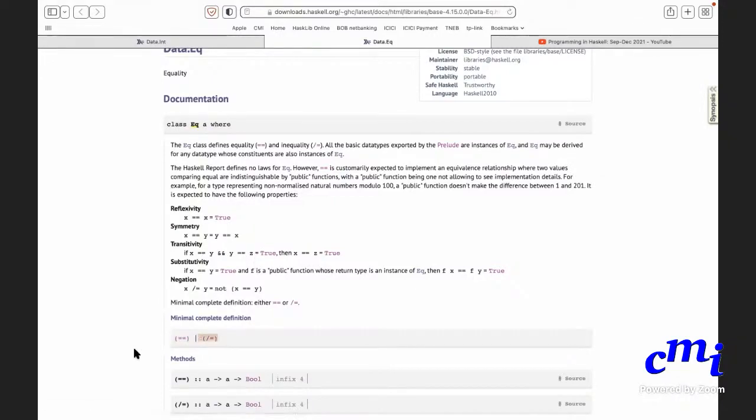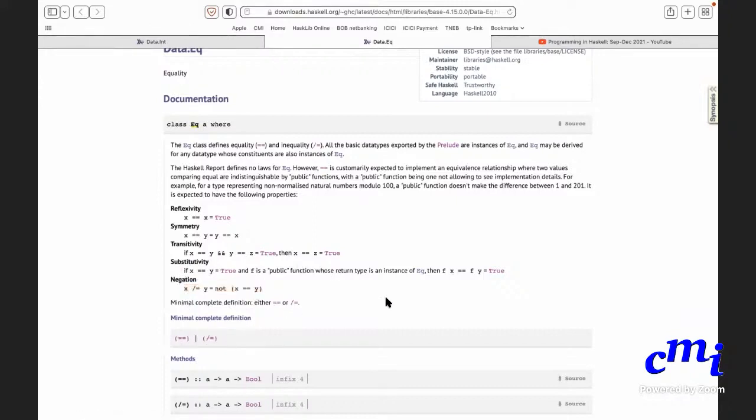Why either this or this? Because you can define x not equal to y as not of x equal to y. So if you have the definition for equal to, you can derive not equal to, and vice versa. It suffices to have one of these two things.